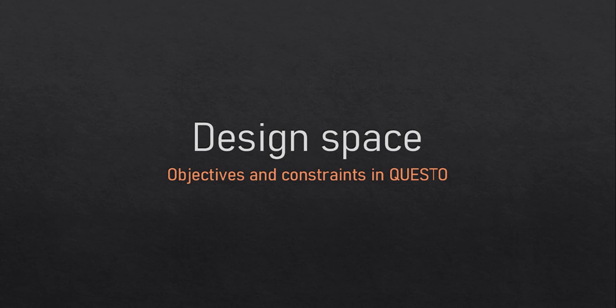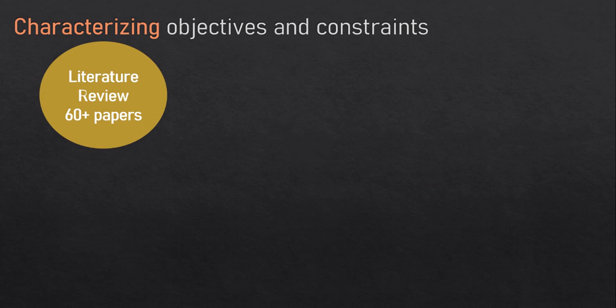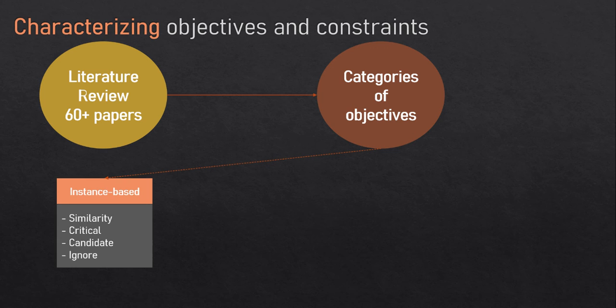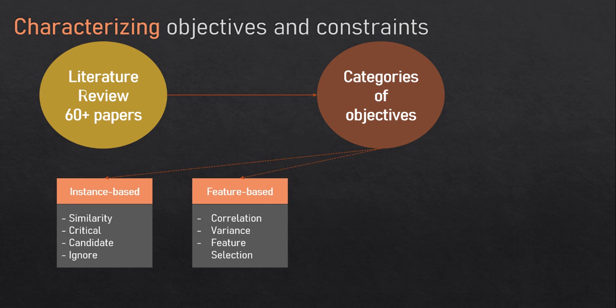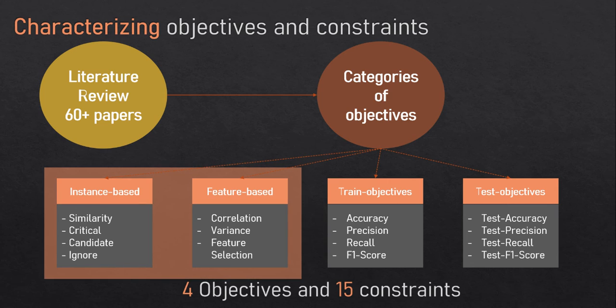We first investigated the design space of the set of objectives and constraints that can be interactively specified to a model solver to construct classifiers. Using an affinity diagramming approach, we studied over 60 research papers from the literature, based on which we categorized objectives into 4 categories: instance-based, feature-based, train objectives, and test objectives. I will discuss only a few of these next. To know about all of them, I recommend you please read the paper.